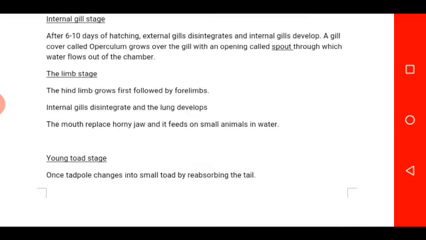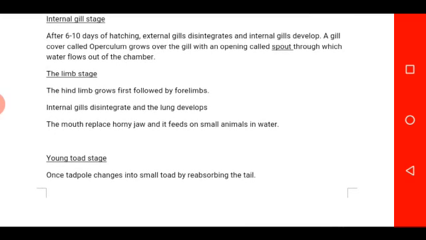After the internal gill stage, in which the organism is using the gill for breathing, the next stage that follows is the development of limbs. It is the hind limbs that develop before the forelimbs. The internal gills disintegrate at this time, that is, they disappear and the lung develops.